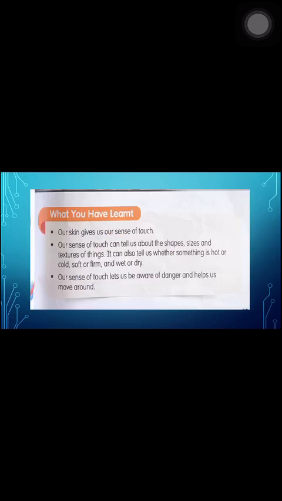So what have you learned? Here are some basic points which we learned in the topic. Our skin gives us sense of touch. Our sense of touch can tell us about the shapes, sizes and textures of things. It can also tell us whether something is hot or cold, soft or firm, and wet or dry. Our sense of touch lets us be aware of danger and help us move around.